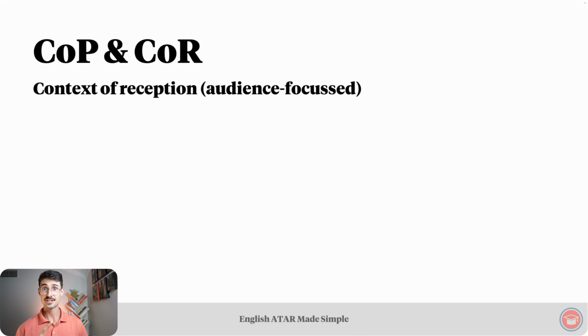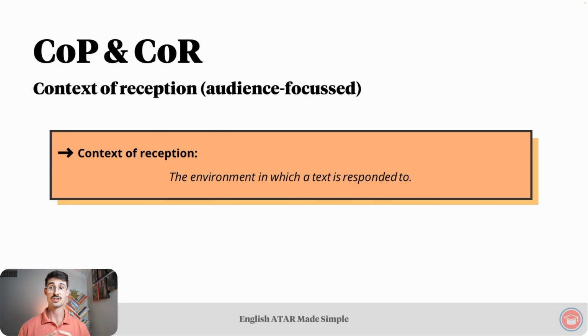So that's the first type of context in the first category of context. Let's turn to the second type, context of reception. As you'll recall, context of reception shifts from creator focus to an audience focus. Context of production, creator focused. Context of reception, audience focused. Our definition for the context of reception is the environment in which a text is responded to.